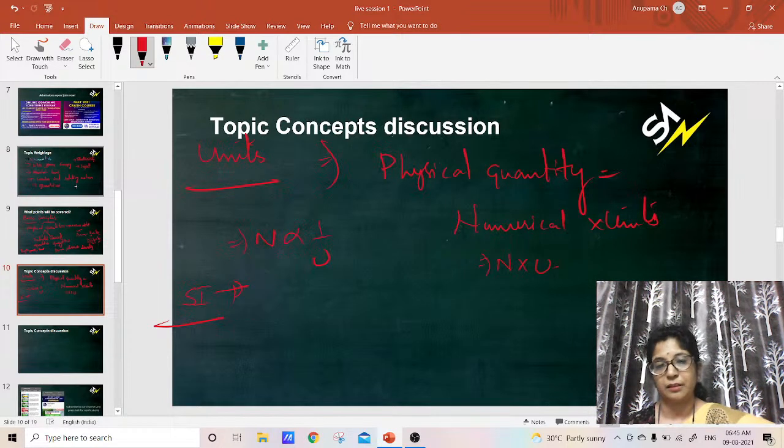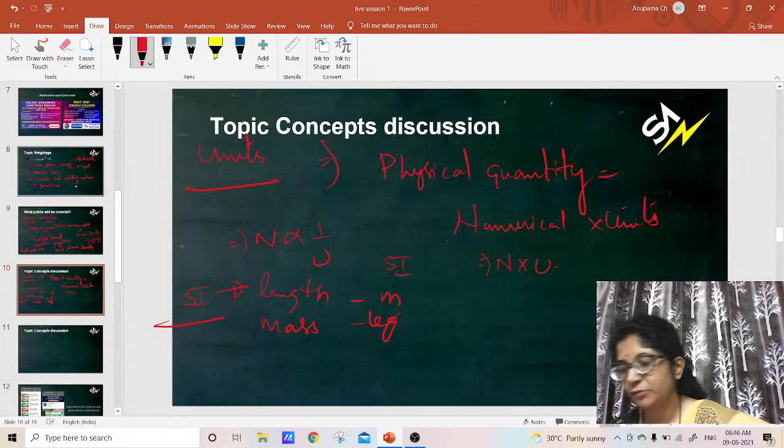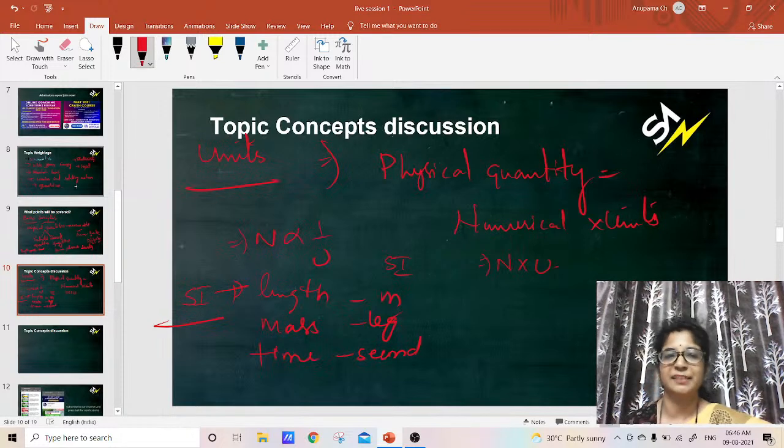The first 3 are from the previous fundamental ones: length, mass and time. In the MKS system, the unit of length is meter, the unit of mass is kilogram, and the unit of time is second.